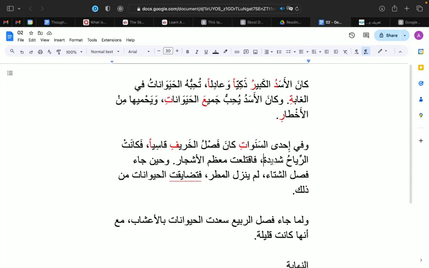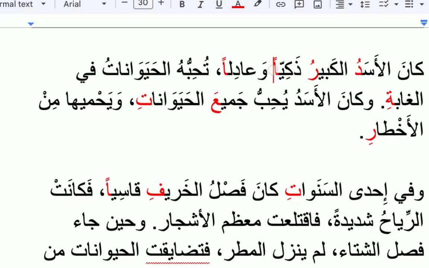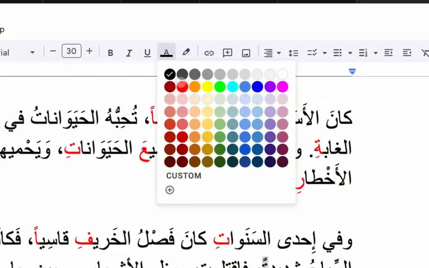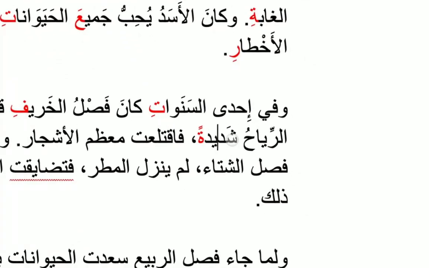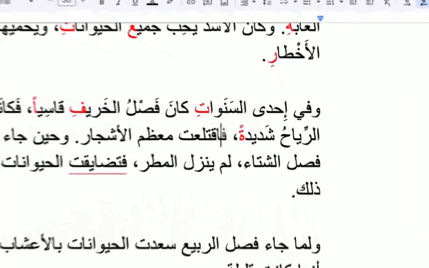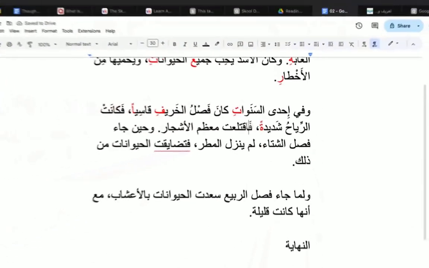Well, the adverb here is شديدة. With a ta marbuta, we don't add an alif with the tanween al-fatha like we saw here in قاسيا, ذكيا, and عادلا. No, we just put tanween al-fatha and that's it. شديدة. It was intense. So these winds were intense. شديدة means intense. فكانت الرياح شديدة. Right? And so, or so.